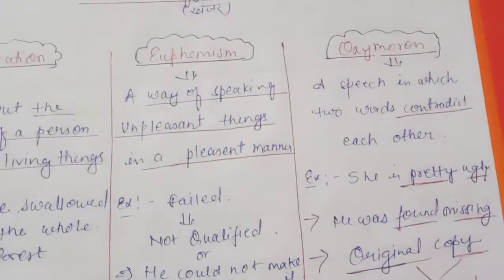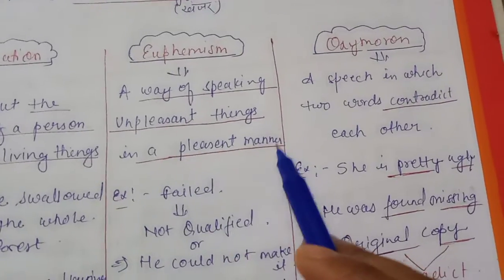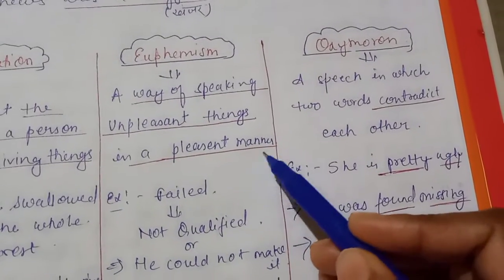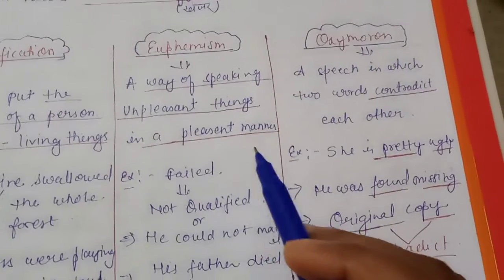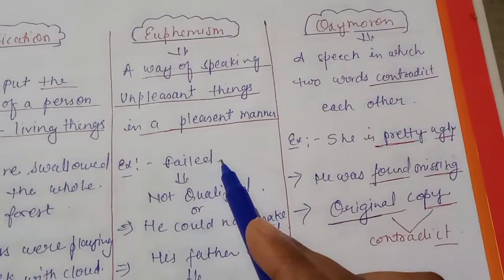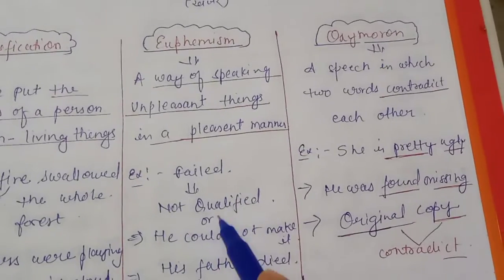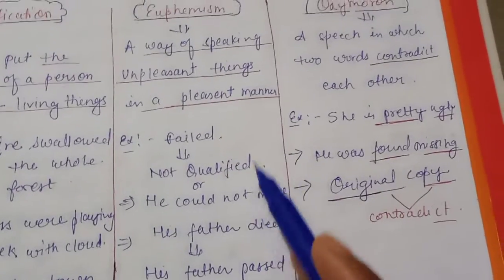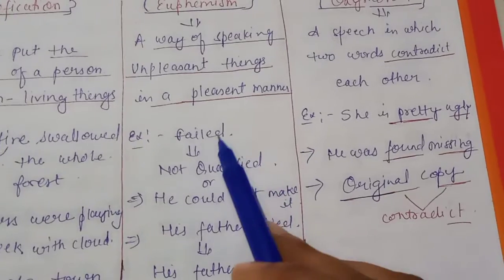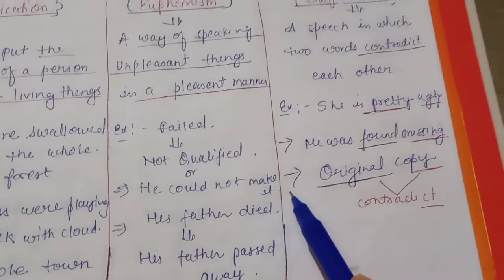The next is euphemism. Euphemism is the way of speaking unpleasant things in a pleasant manner. How can you say unpleasant things in a pleasant manner? Suppose you have failed an examination. Instead of saying failed, you can say not qualified. You are not qualified in the exam. This sounds pleasant, right? To say it in a gentler manner, you can use he could not make it.